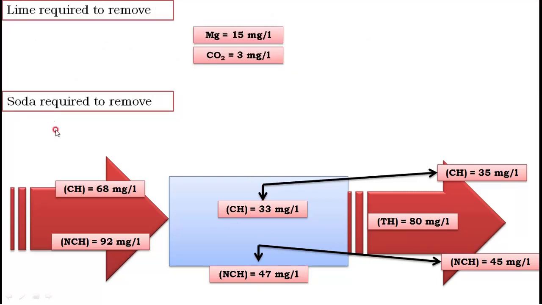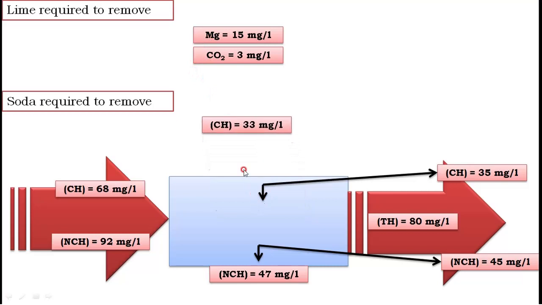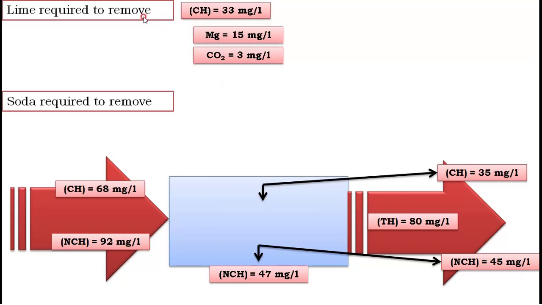Now coming to lime required to remove, where all the lime will be required. See, lime is required to remove Mg, lime is required to remove CO2 also, because in raw water they have given these two concentrations also, and lime is also required to remove CH, carbonate hardness. Therefore lime quantity is required to remove these three.